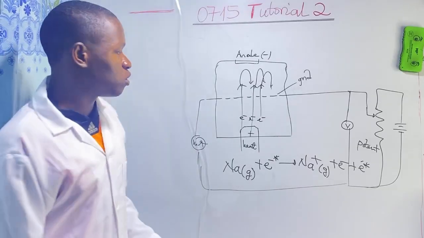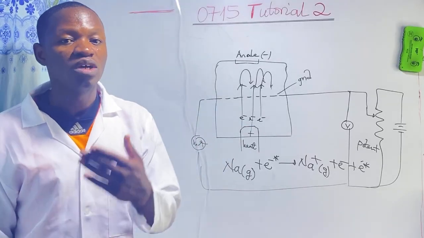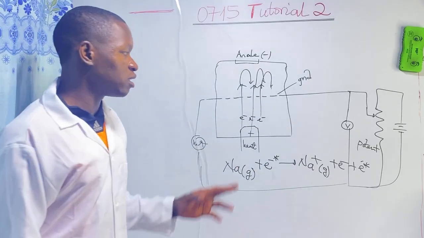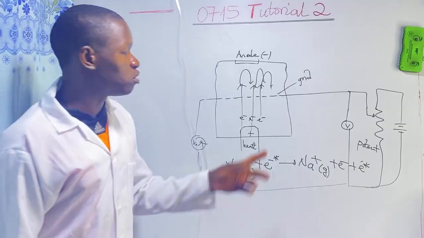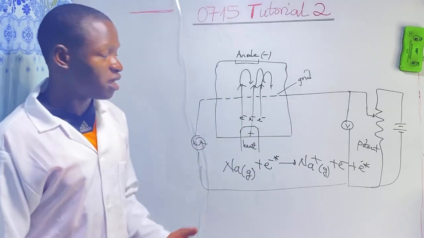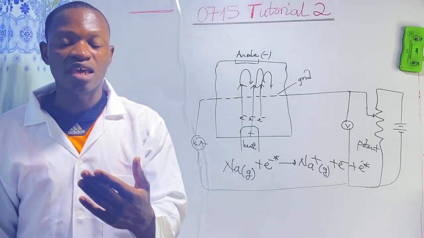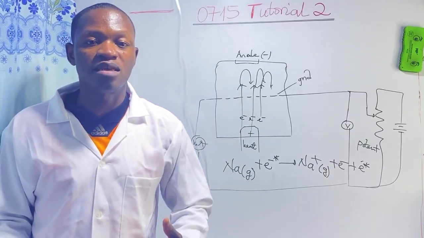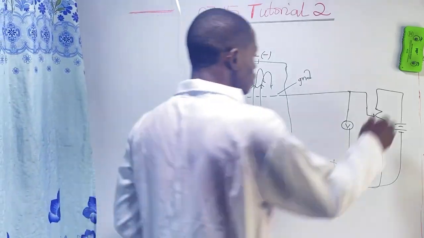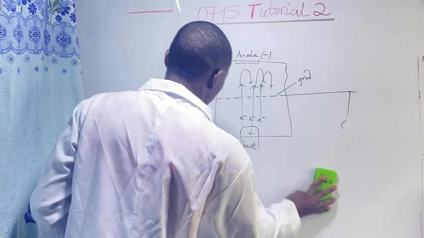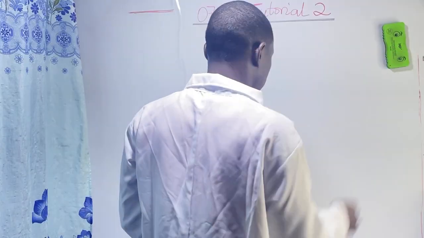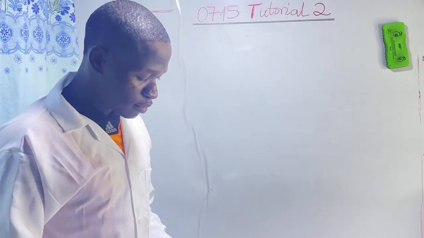The role of this cathode grid circuit is to serve as a passageway for current produced to be measured. Any current that is produced in this circuit is going to flow through the grid and will be measured by the ammeter. So the cathode grid circuit provides the pathway for current to flow. Those are the functions of the three major parts of this apparatus that measures ionization energy by the electron bombardment method.